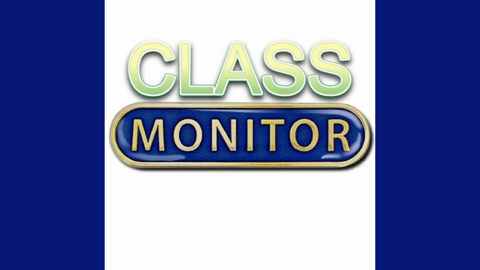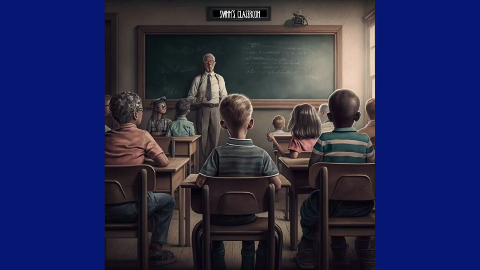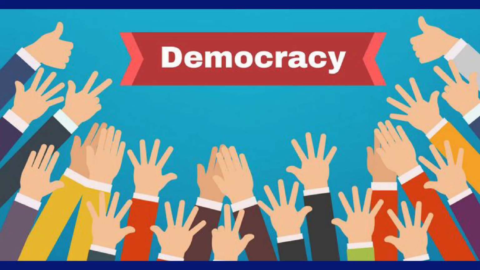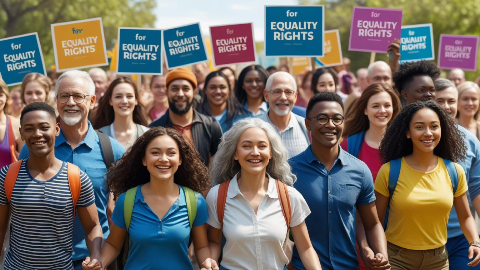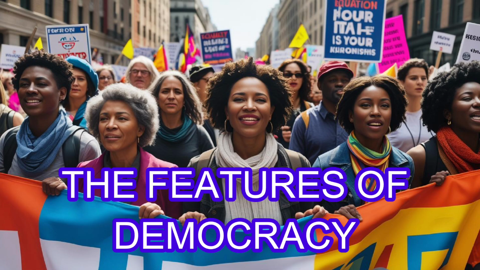Simple analogy. Think of democracy like a class monitor election in school. Everyone gets a vote. The monitor is chosen by the class, not the teacher. If the monitor doesn't perform, they can be replaced. Just like that, countries use democracy to keep power in the hands of the people. We have known what is democracy, and why do we need democracy? Now we are going to learn features of democracy.